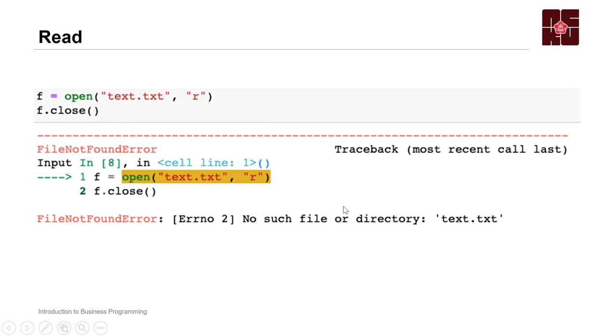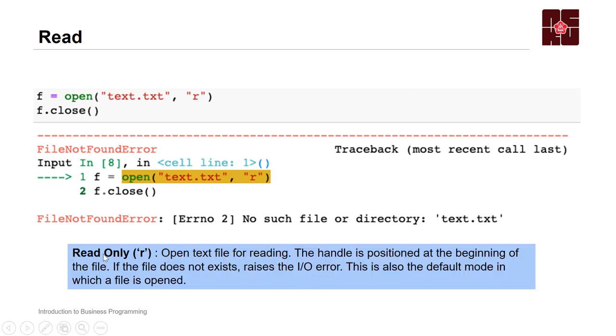We need to close it to avoid wasting too much memory in our computer. So read only is R, just our read mode. This can help us open the text for reading, and the handle is positioned at the beginning of the file. If the file does not exist, it raises an IO error. IO error means your file does not exist, so it cannot be read.